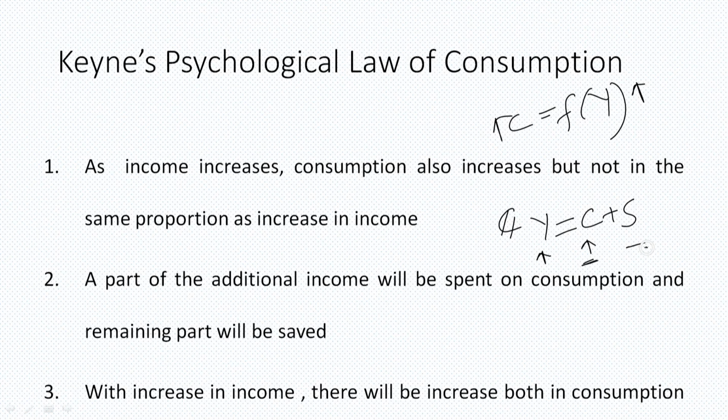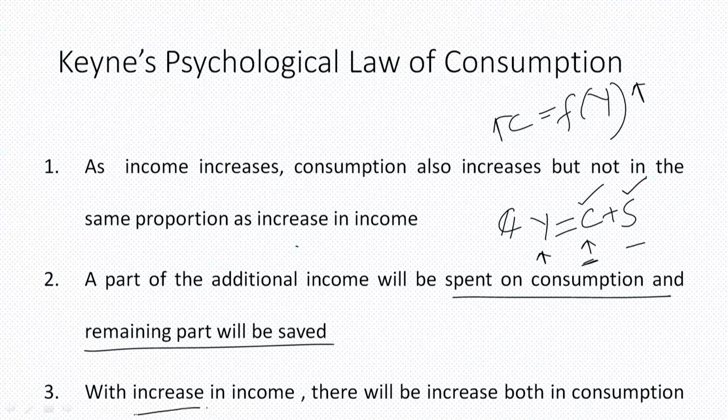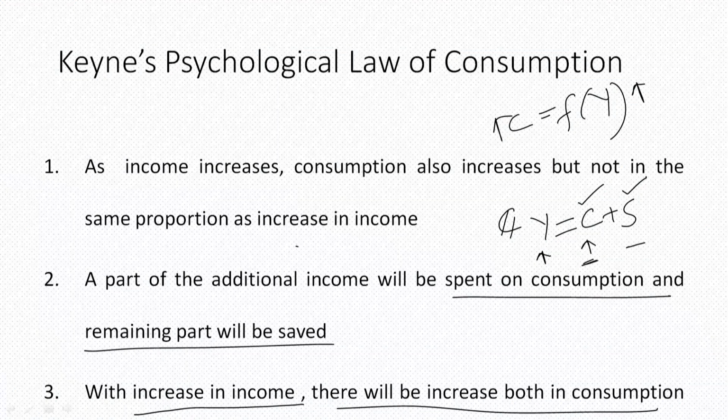So income increases, consumption also increases, but not in the same proportion. This additional income will be spent on consumption and the remaining part on savings. With an increase in income, there will be an increase in both consumption and savings. Both will increase with the change in income and share a positive relationship with each other.